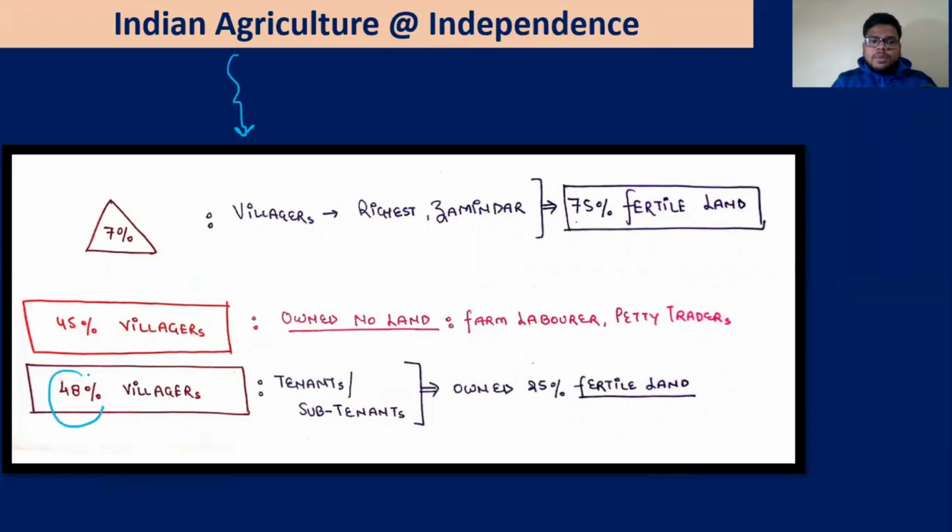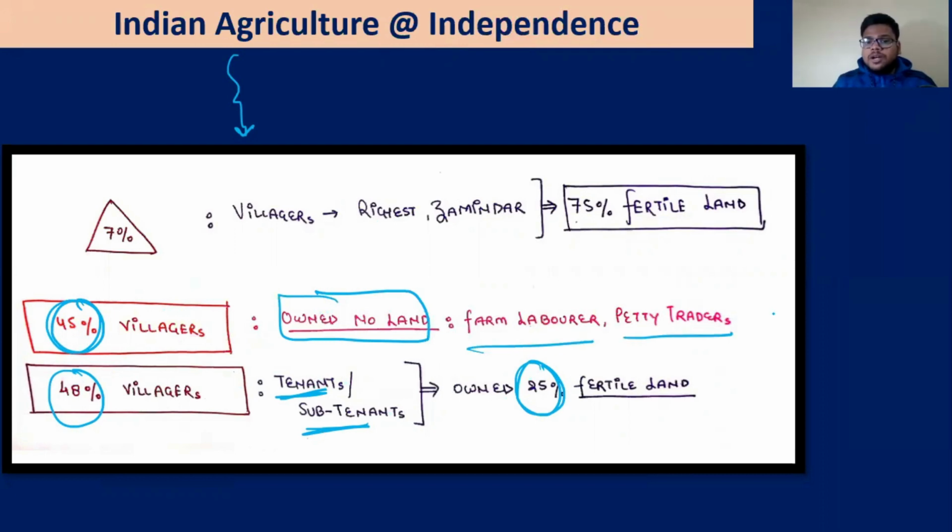You have 48% of the villagers who have become subtenants and tenants. They hold only 25%. 45% of the villagers own no land at all. They are the farm laborers, petty traders, or doing the begari. And you have the top 7% of the villagers, they are the richest and they are the zamindars.